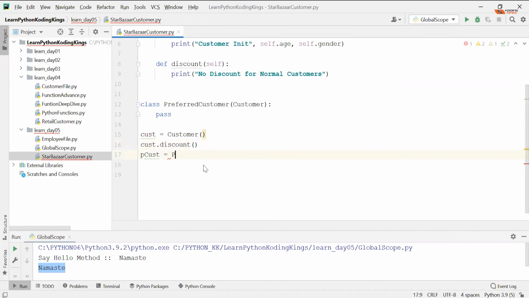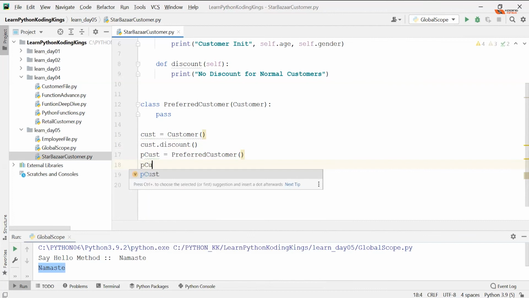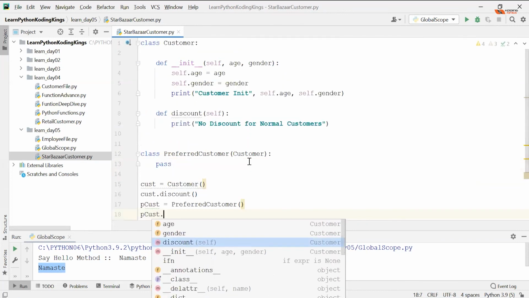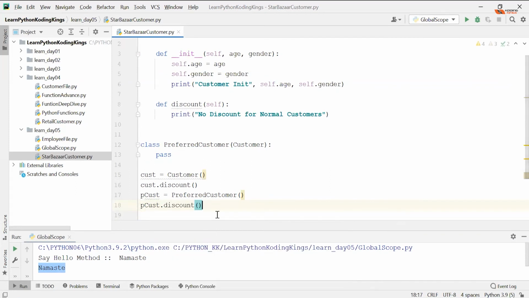Okay, preferred customer, and now see the magic. When I say pcust dot, see the properties. I'm able to access age, gender, and discount method because these are declared in customer, and customer is a parent class. So variables and methods are accessible through the parent class. And you call the discount method.